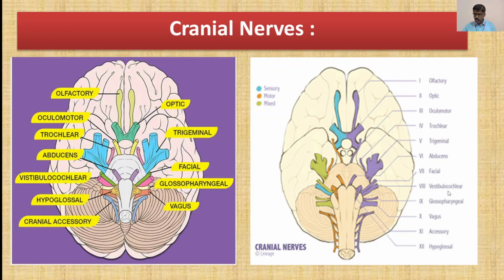Then vestibulocochlear, then glossopharyngeal, 10th is vagus, 11th is accessory, and 12th is hypoglossal. Now these are the cranial nerves, and in these diagrams they are visible in a proper manner. You have to study this diagram in detail and remember the names of the cranial nerves. Now this was about the cranial nerves.